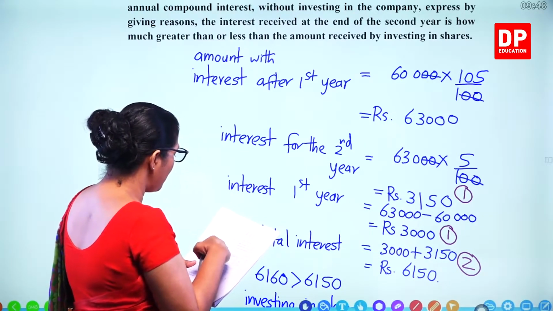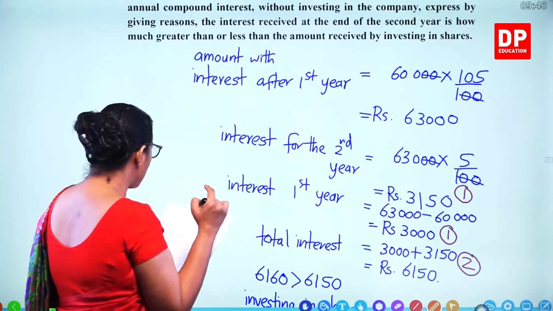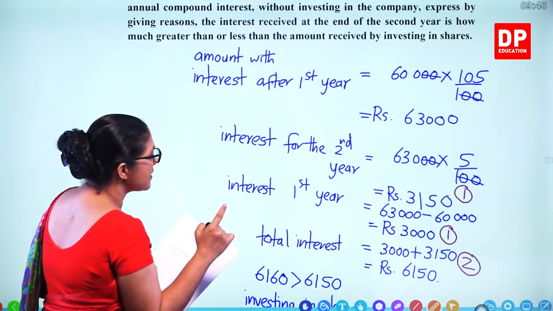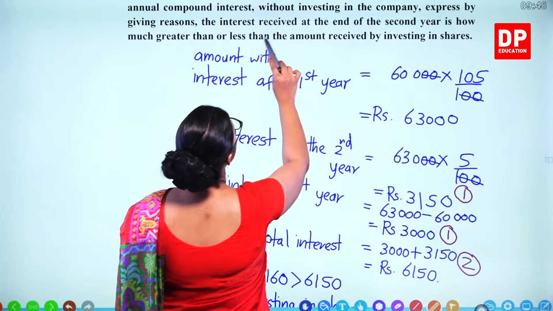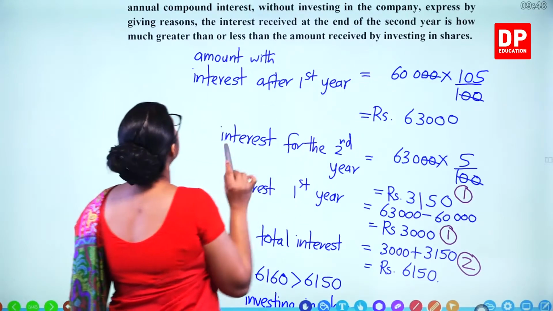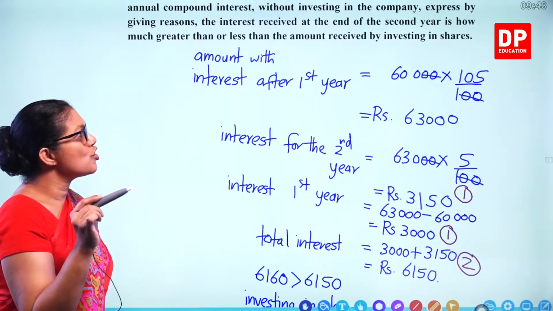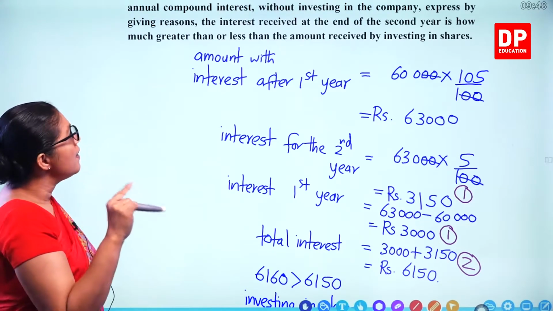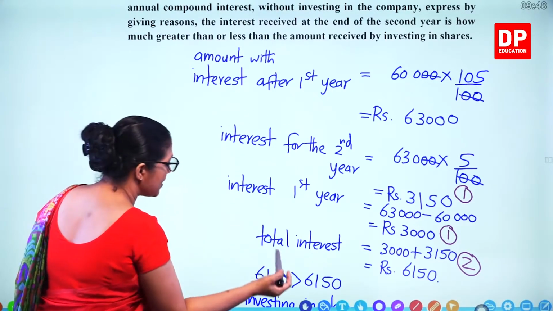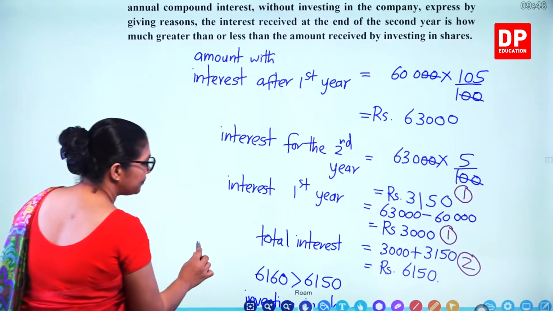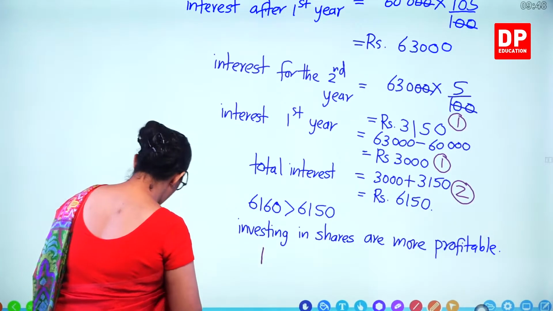And the final one, the statement: when investing in the financial institute, the interest is 10% less. Here we have to write down the amount. It says the interest received at the end of the second year is how much greater than or less than the amount received by investing in shares. So investing in shares is more. So you can say 10 rupees less. That one you have to write, 10 rupees less.